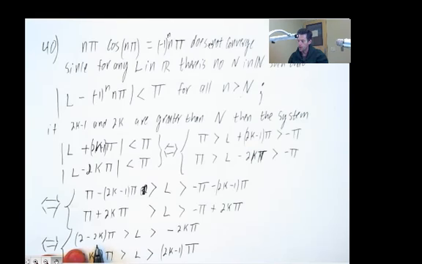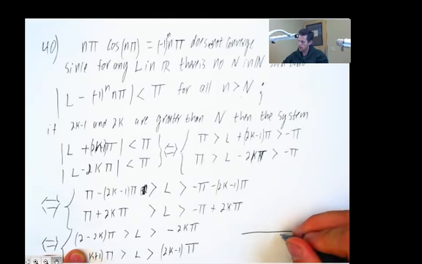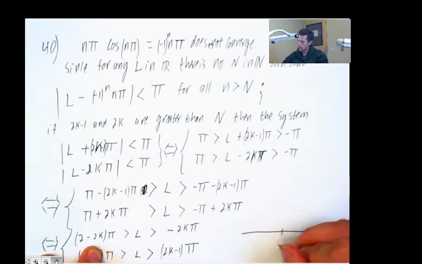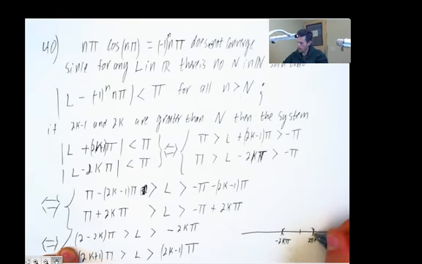All right, this is an interval of width 2 pi, centered at, well, let's see. Here's negative 2k pi, and then you add on 2 pi to that, and you'll have 2 pi plus negative 2k pi. All right, so this first inequality says that L is somewhere in there.